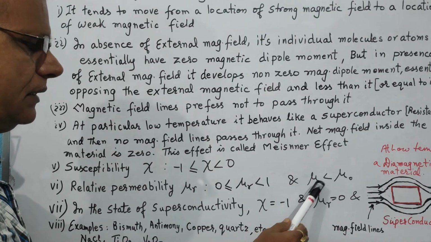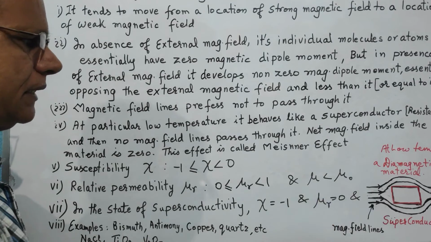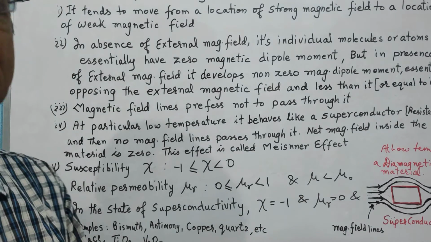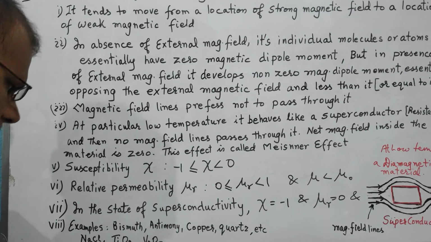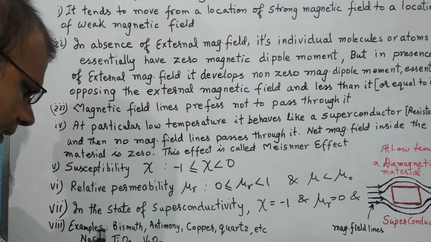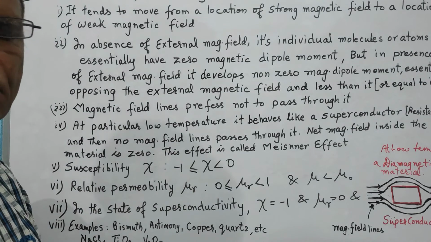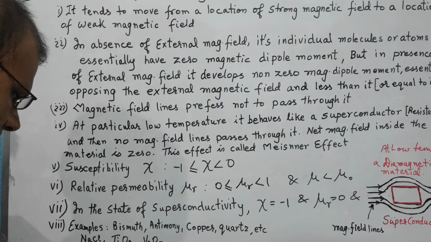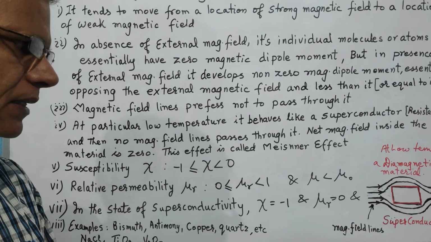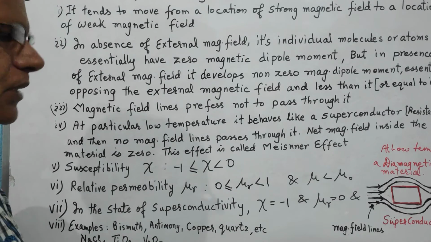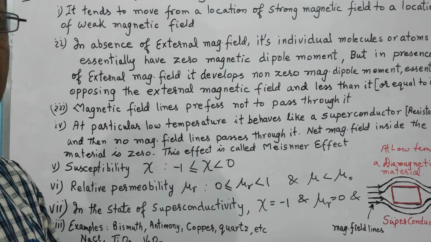So in general the permeability of a diamagnetic material is always less than the permeability of free space or vacuum. The examples of diamagnetic material are bismuth, antimony, copper, quartz, and NaCl, TiO2 and V2O5 etc. also exhibit this property. So that's all for today.